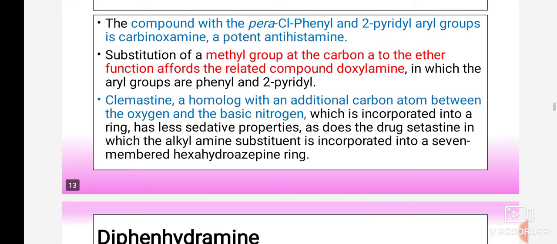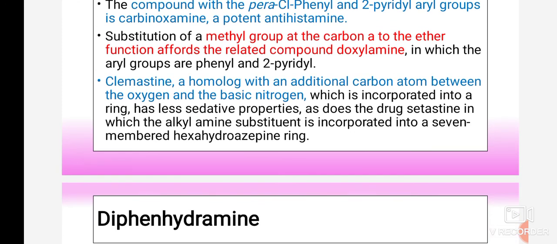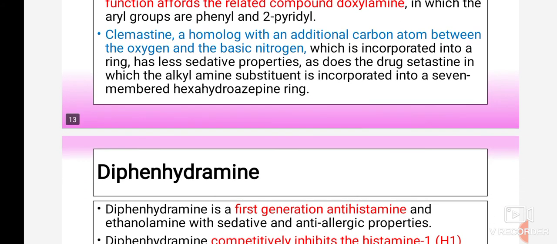Okay, also it shows less sedative properties, which is an important point, minimizing the side effects related to the earlier drugs. So this is an important point related to the structural activity relationship, that an increase in one carbon atom enhances the activity and reduces the sedative property.